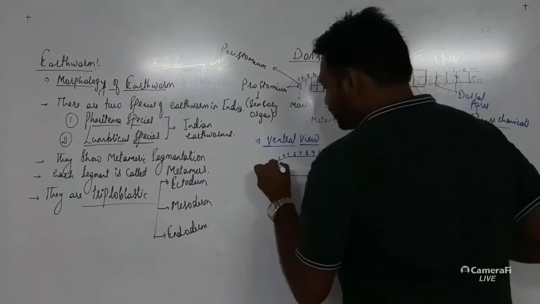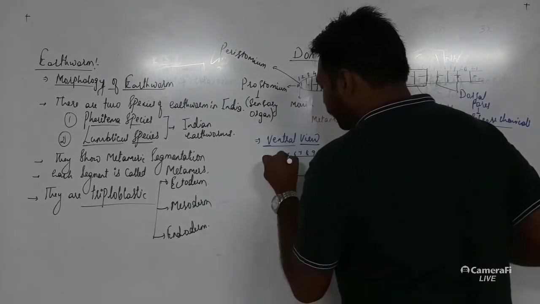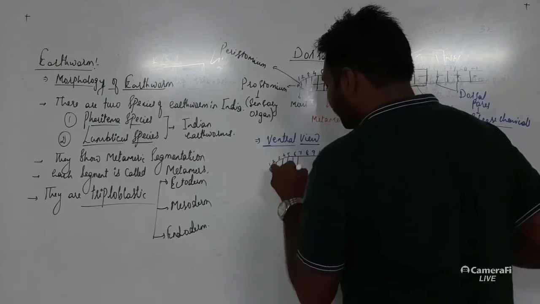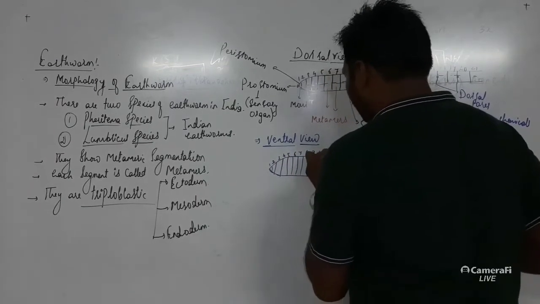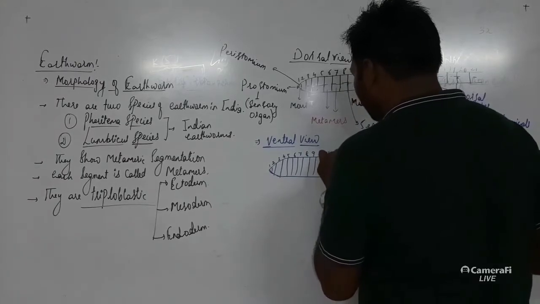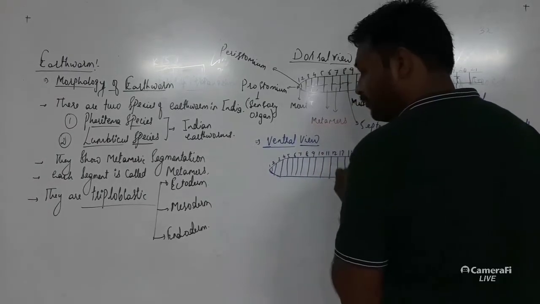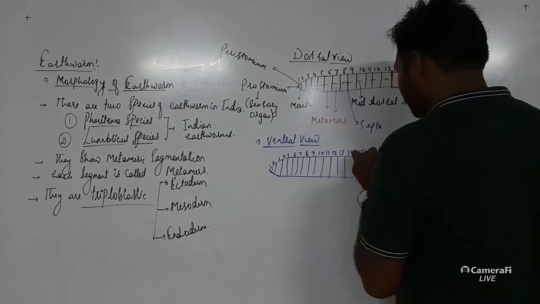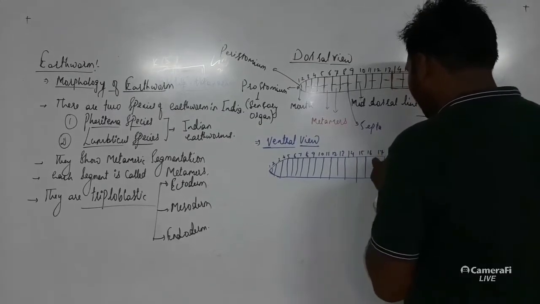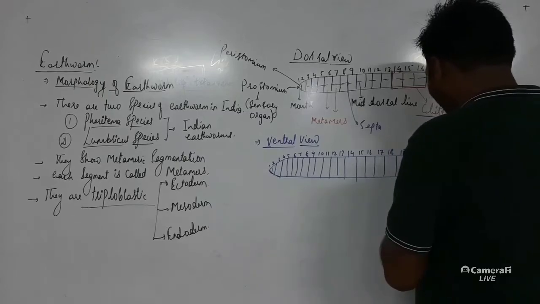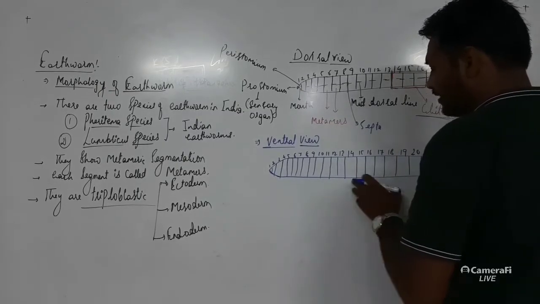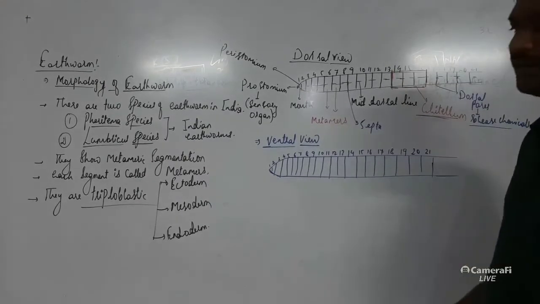So first, then second segment, third, fourth, fifth, and so on up to 21. Again there will be a few more, because it consists of 100 to 120 metamers.